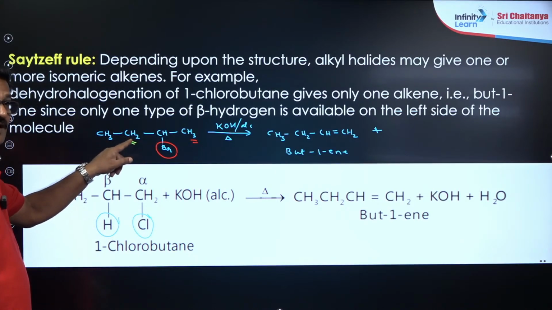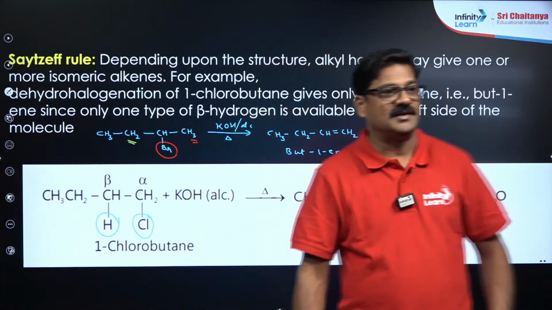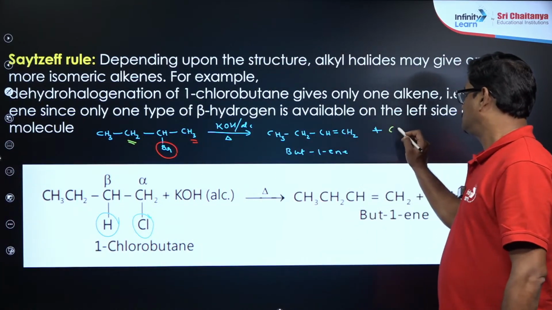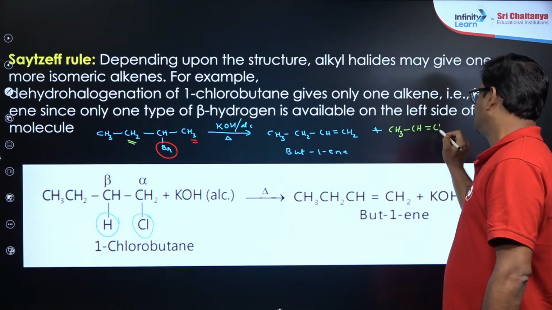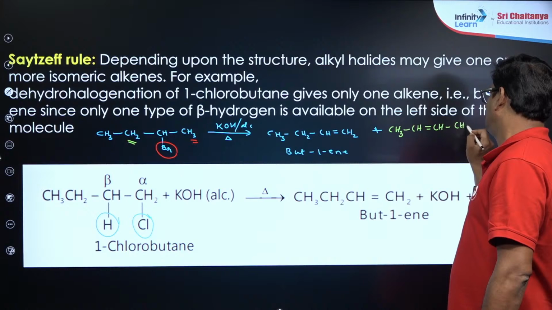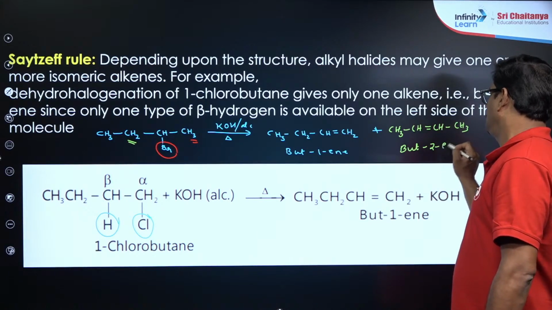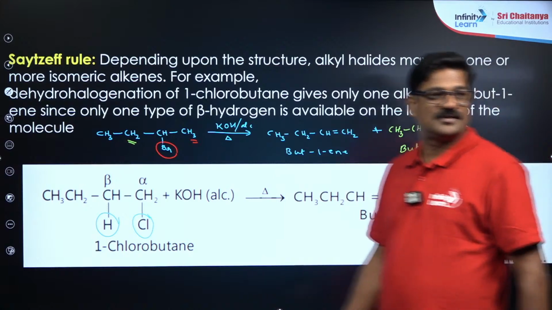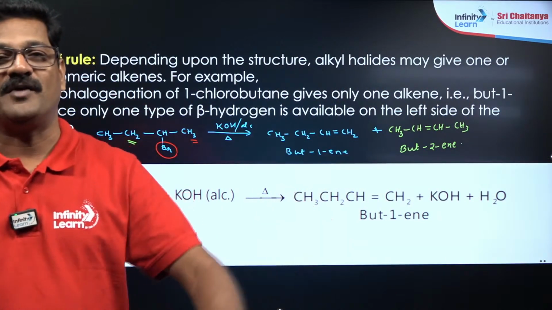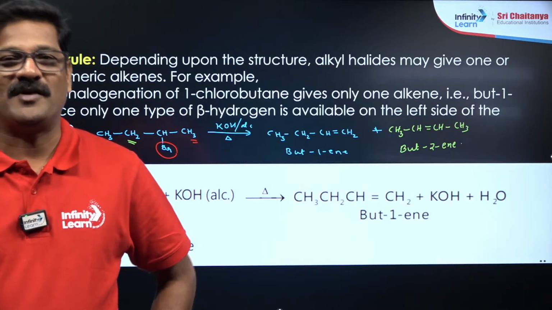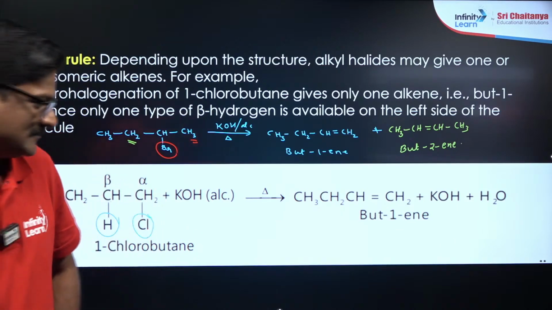This will also be a beta carbon, right? From this beta carbon you are going to see CH3, CH double bond CH and CH3, and this is going to be but-2-ene. Which of these two will be the major? Put it in the comment box, quickly, make it fast.